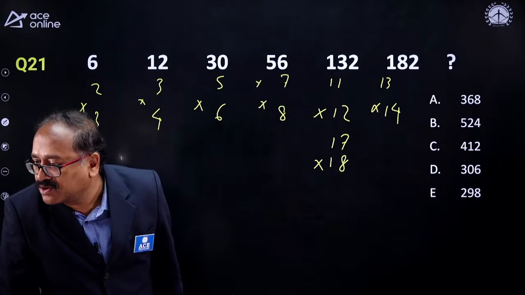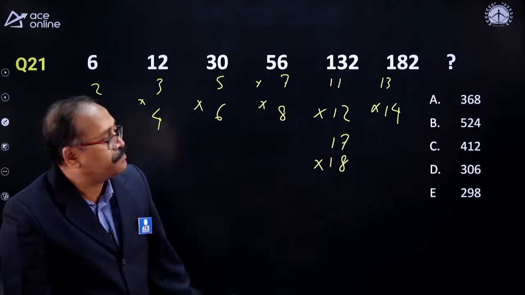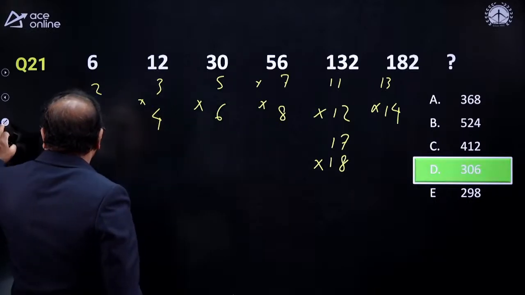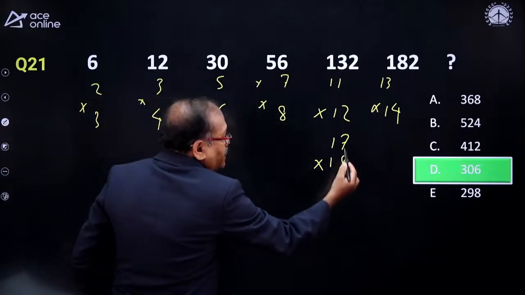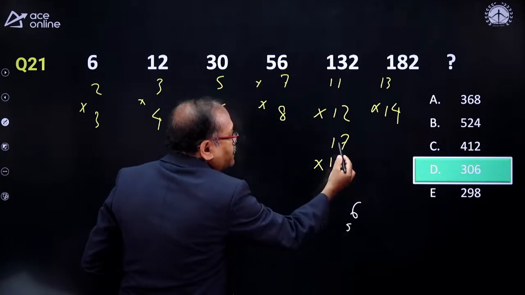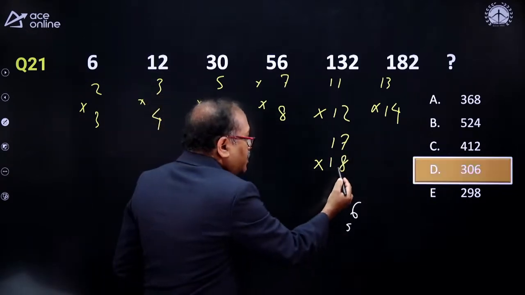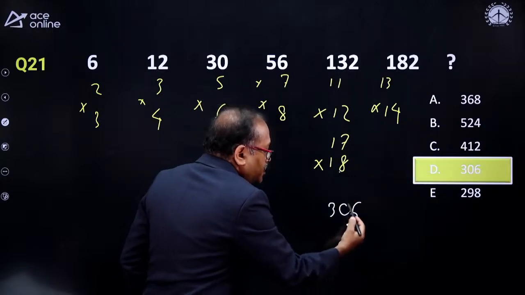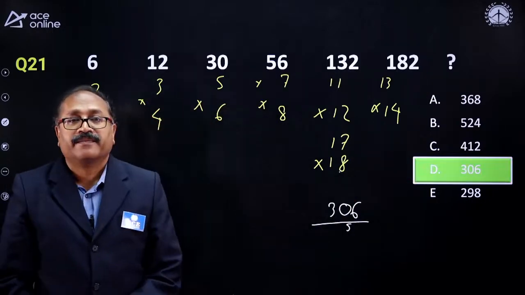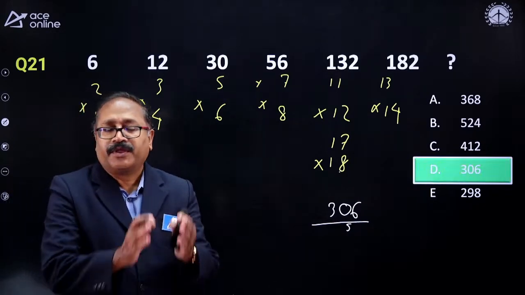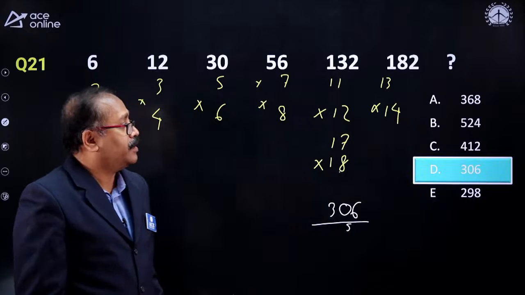So anyone answer the question? 306, sir. So your answer is 8, 7, 56, carry 5, then 17 plus 5 is 22 and 8 is 30. 306 is your answer. Okay, fine. Well done.